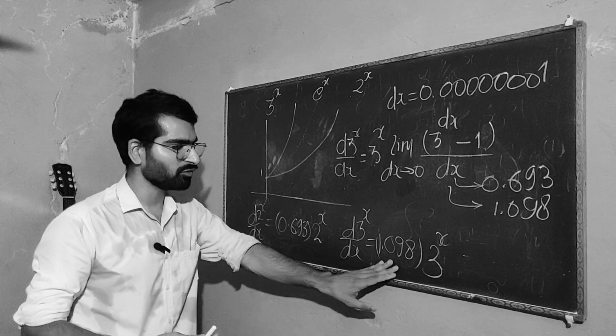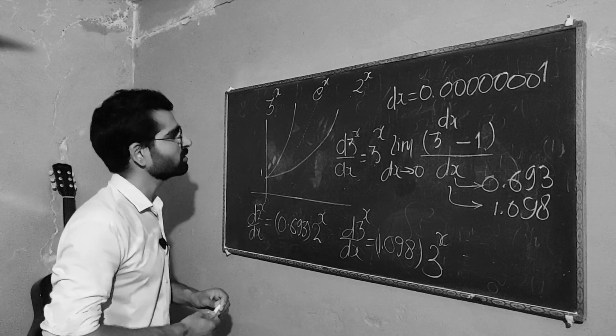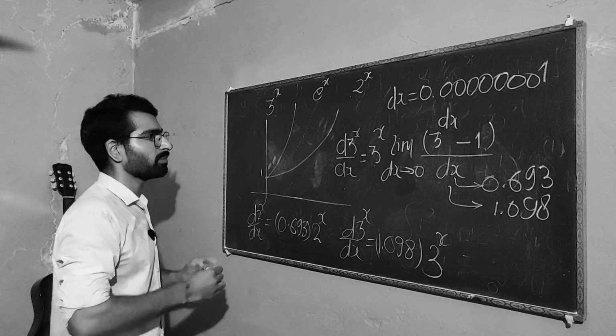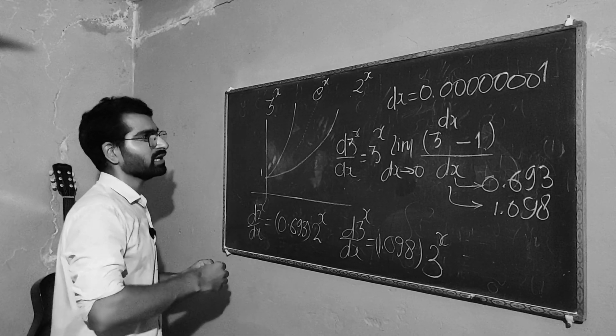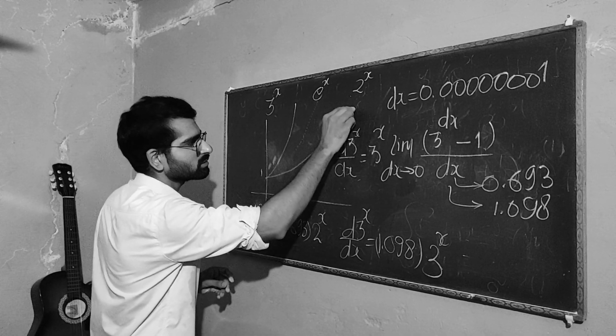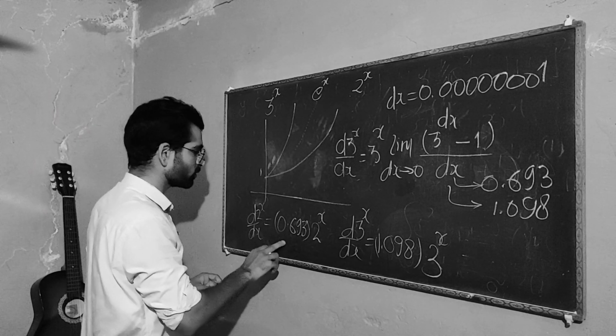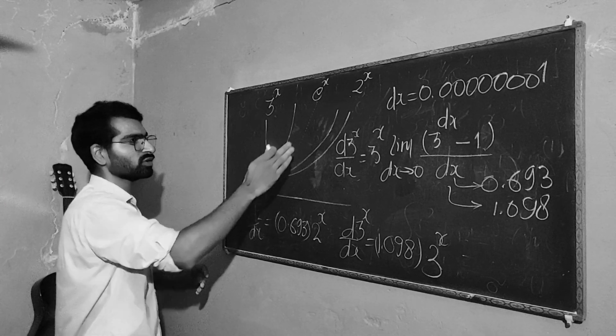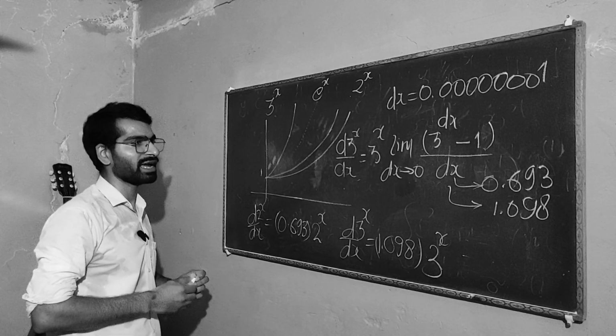And this one has a constant which is larger than 1. So if I could plot its derivative on the same graph, for 2 to the x, it would go like this. So it is below 2 to the x.